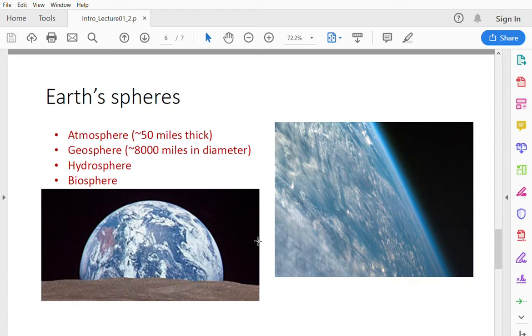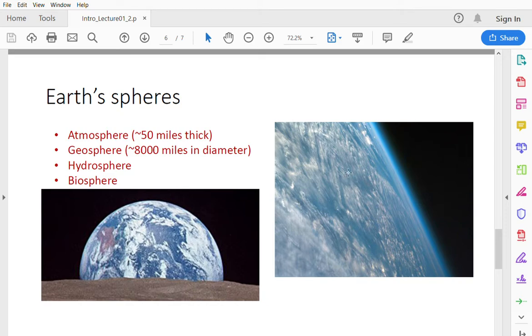This gives you an idea of the scale, how big the Earth itself is, and how comparatively small the continents are relative to the entire planet and how big the oceans are. Here you can see mostly the oceans on the planet Earth.